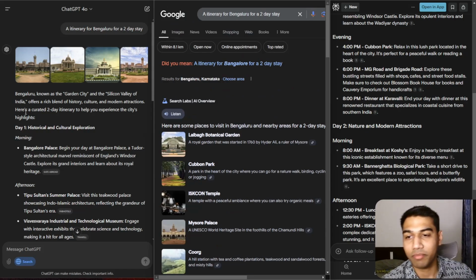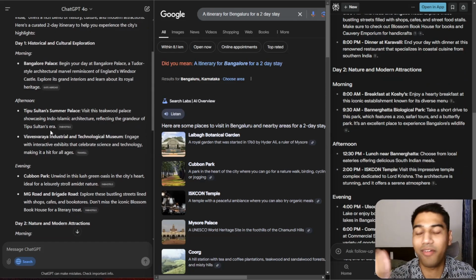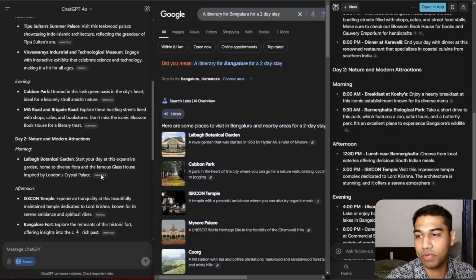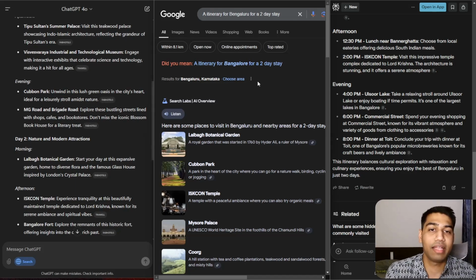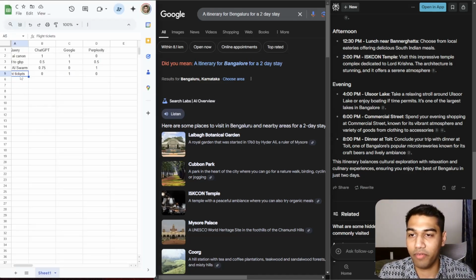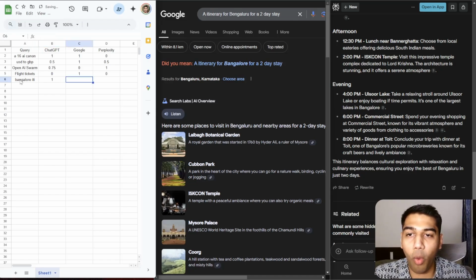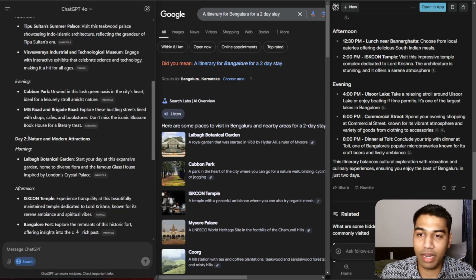It should look like something on the left and right. It should also show the same. If you look at Perplexity, we're not going to compare the itineraries on which is good. We're just looking at it from a search engine perspective, and it has done a pretty good job at what we want to do. Let's try the next thing, but I want to give it a score. Itinerary Bangalore, I'm just going to shorthand that 1. Google goes 0, Perplexity 1. Okay, awesome, perfect. Then let's go to the next step.